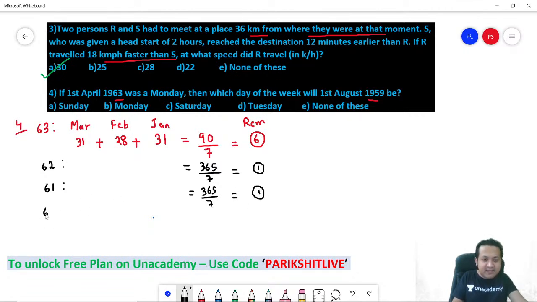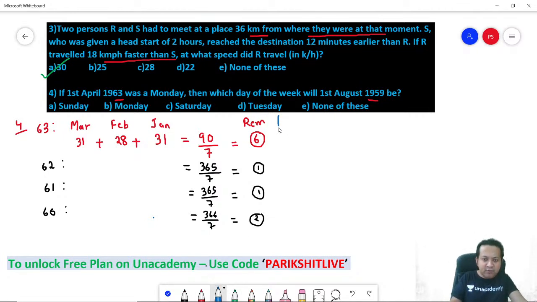Next, 1960. Remember, 1960 is a leap year, because it is divisible by 4. It means there are 366 days. 366 divided by 7, remainder is 2.